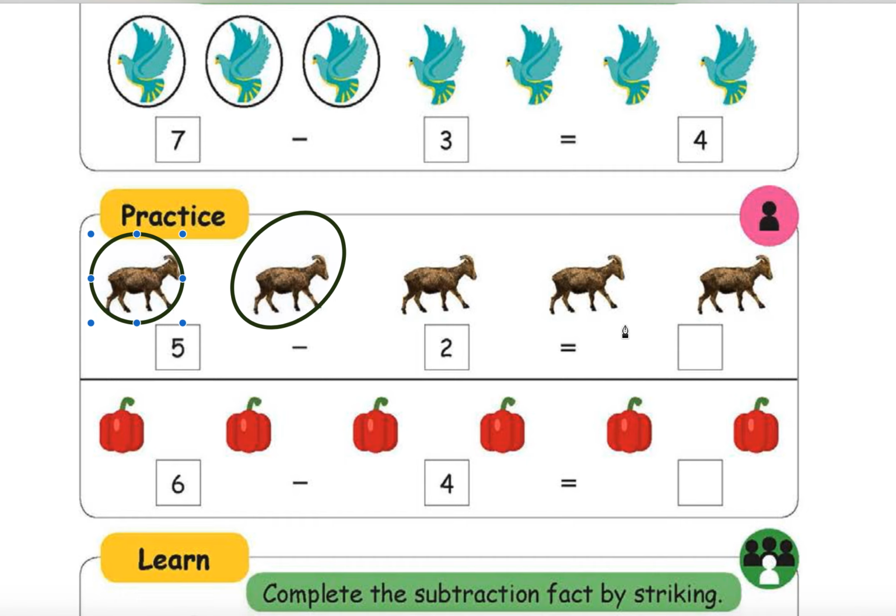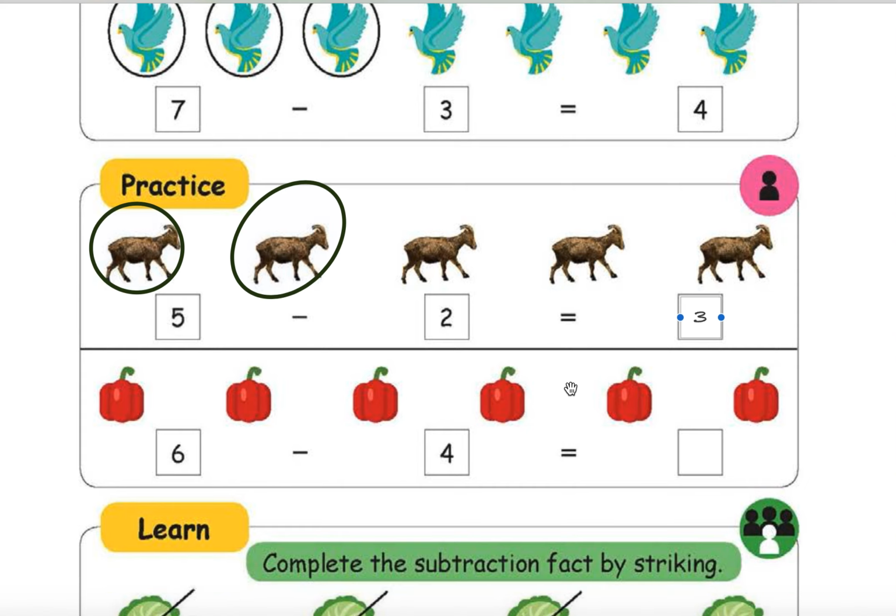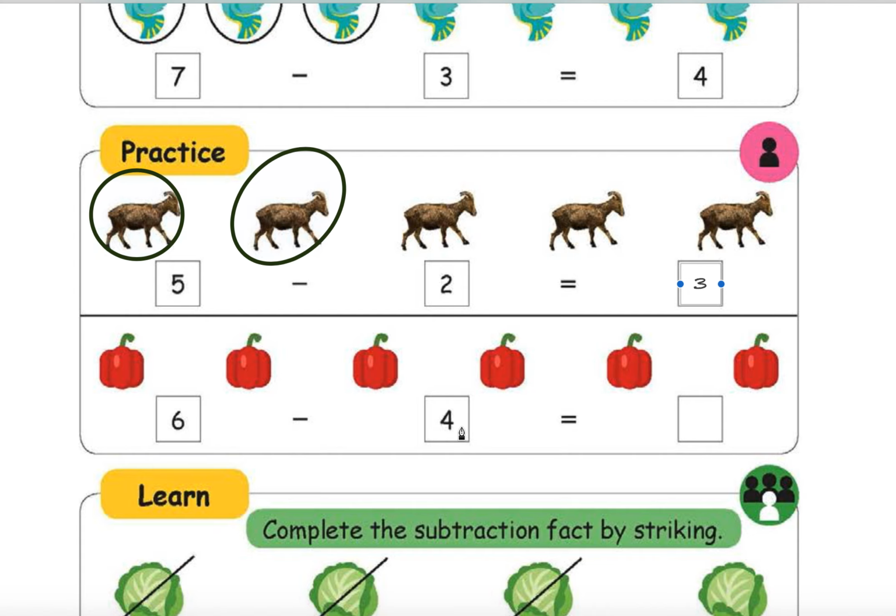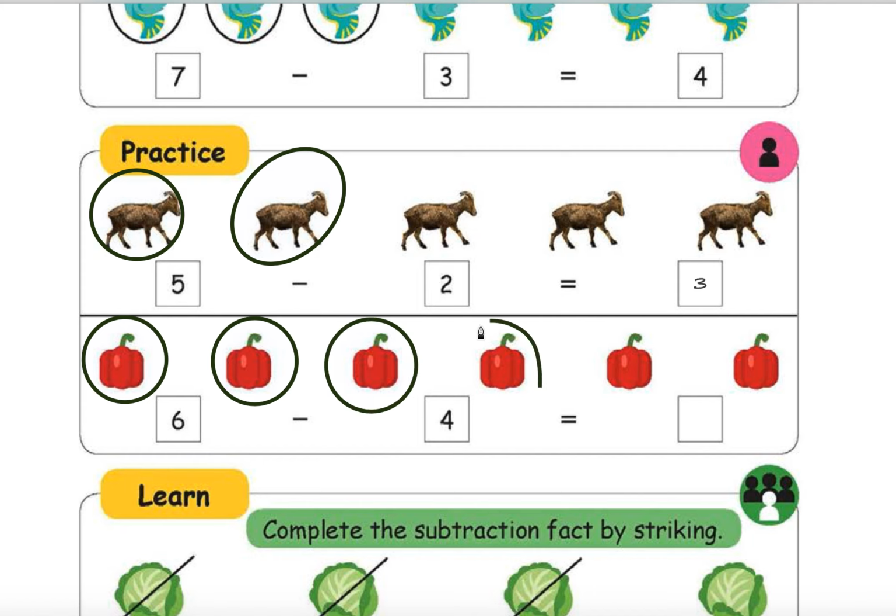Now count the remaining. 1, 2, 3. So it is 3. Very easy game, right? And you will get the answers also. 5 minus 2 equal to 3. How many do you have to take? 4, right? Circle any 4. 1, 2, 3, 4. Right? How many are left? 1, 2. So you have to write 2.